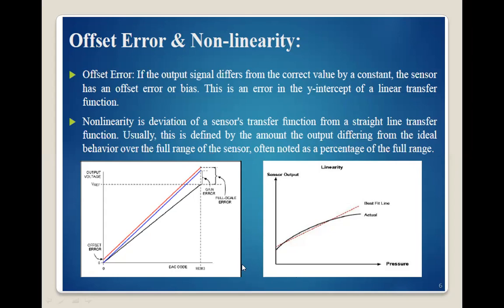Okay, so there is one graph that explains the offset error and linearity. Suppose one input is pressure, and the output is the sensing output on the y axis. For the ideal condition, we want the yellow line, that means a linear relationship between the input and output. But actually the property and the design indicate there is a non-linearity in the relationship between the input and output that creates the error in the measurement.